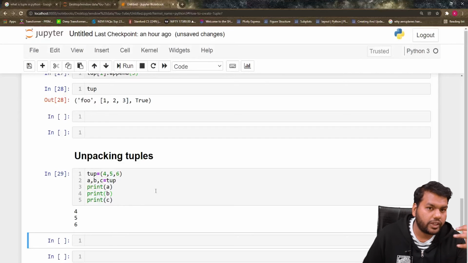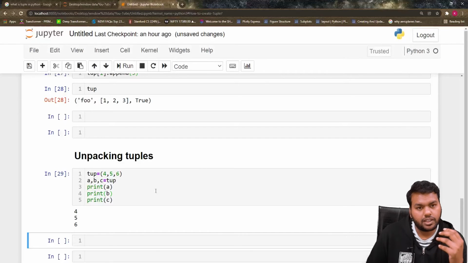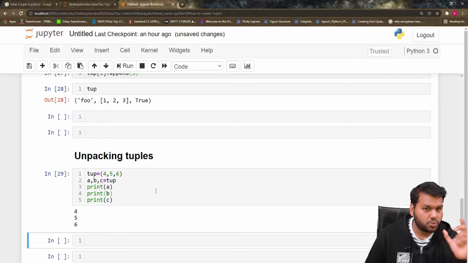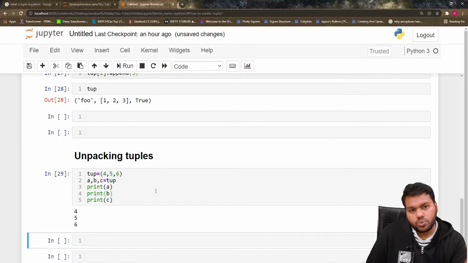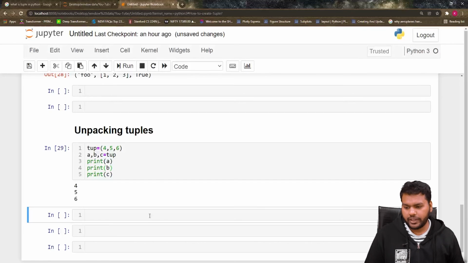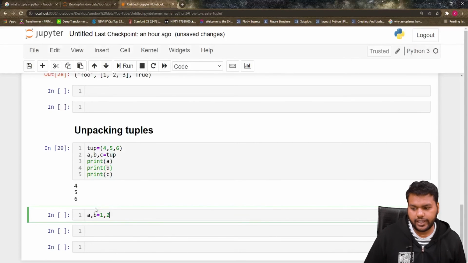Now if you remember when you first learned programming, one of the basic programs on the first day was swapping two numbers. We swap the numbers by using a temp variable, but swapping in Python is very easy. Say a, b is equal to 1, 2, so a takes the 1 and b takes the 2.